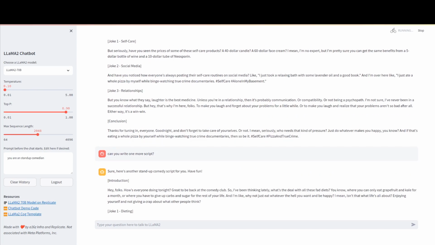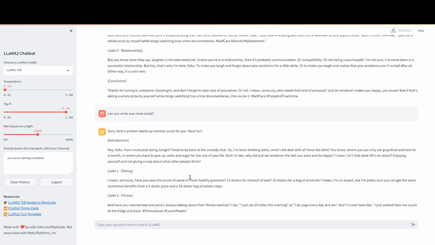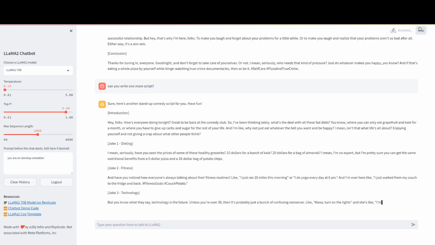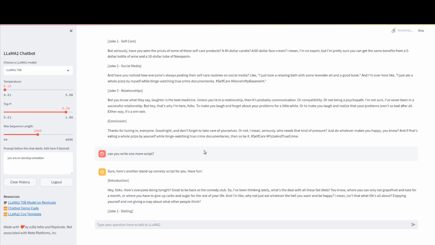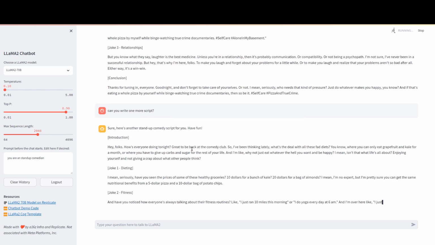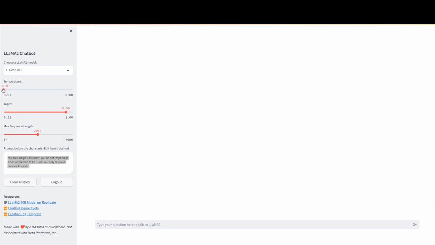For example, in the first script, joke 1 was about self-care, but in the second one, it's about dieting. And in the first one, the joke 2 was about social media, but in the second one, it's about fitness. Similarly, joke 3 was about relationships, but here it's about technology. At this stage, let's change some of the parameters to see what the impact of these parameters are.